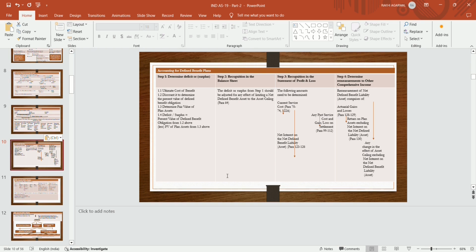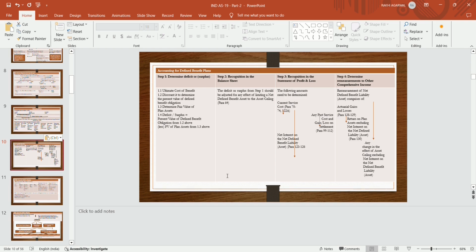If the amount is related to current service cost, past service cost, any gain or loss on settlements, or any interest, that is to be recognized in profit and loss. And if there is a deficit or surplus related to the effect of the defined benefit asset due to the asset ceiling, it should be recognized in the balance sheet. These are the terms which we will discuss in the later part.